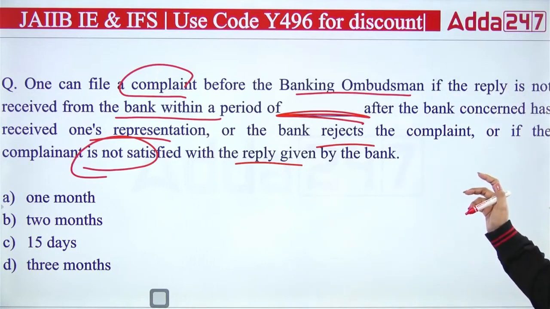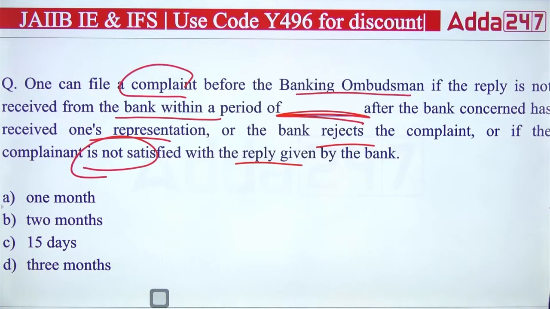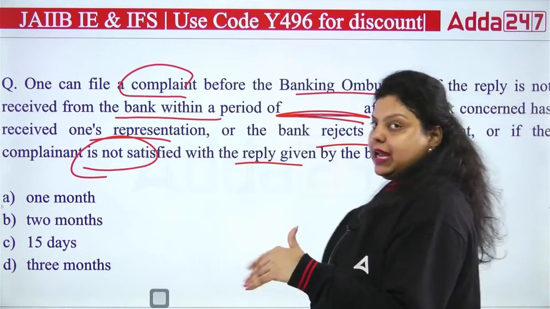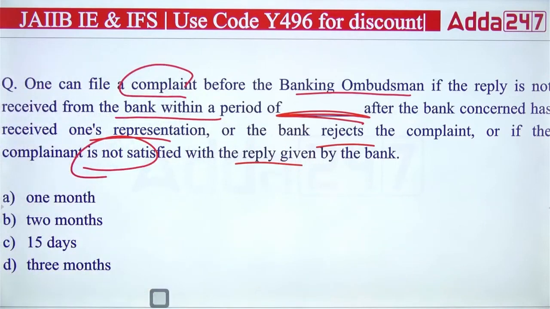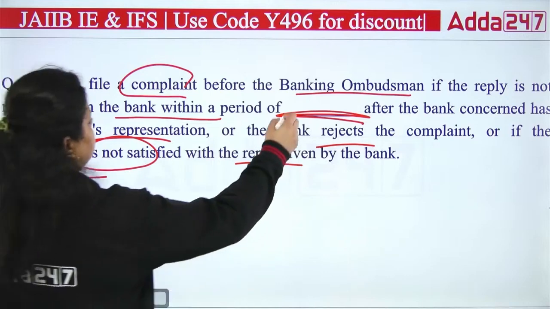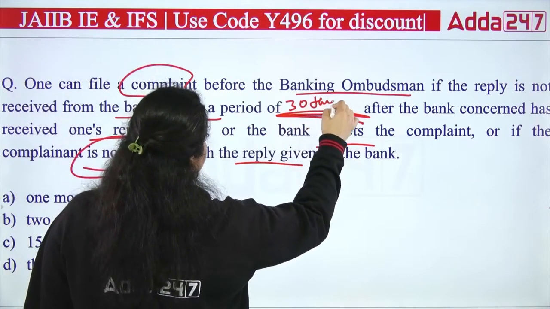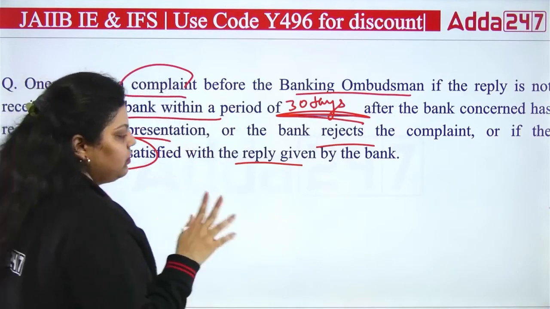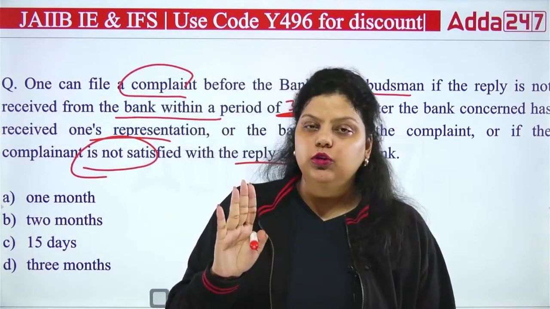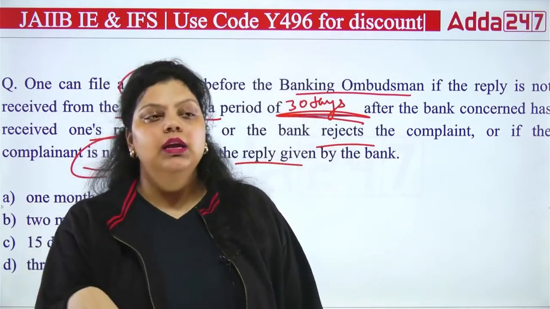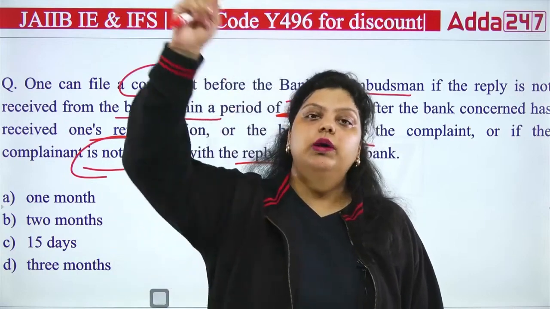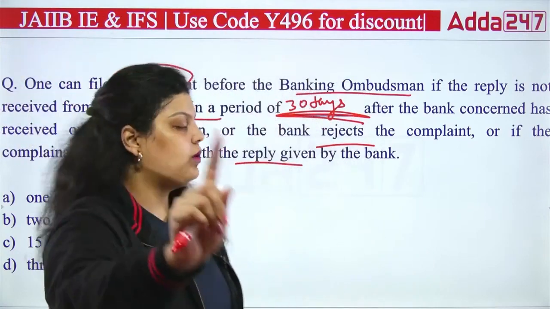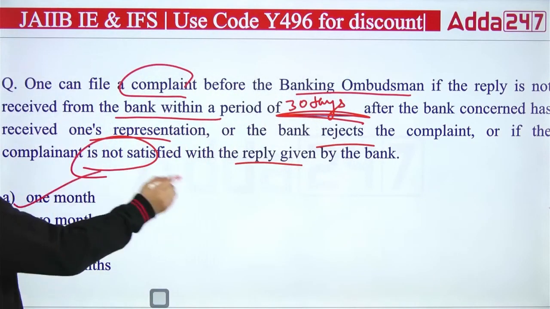First you have to go and complain about your issue to your home branch. Okay, you cannot go directly to the ombudsman. First you have to complain to the home branch, and you have to give them how many days? 30 days to your home branch. If within 30 days your home branch does not provide you a solution, or they have provided a solution but you are not satisfied with it, then you can go to the integrated ombudsman, but before that you cannot go. So the right answer is 1 month.